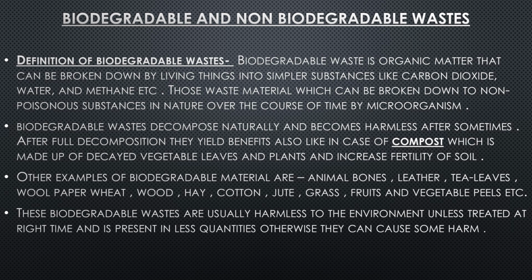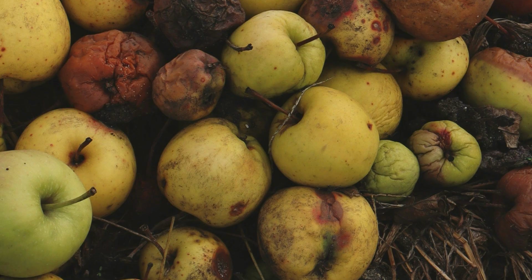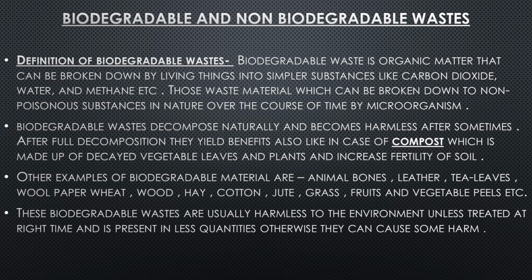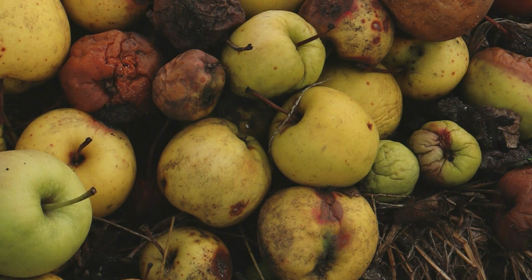But when these vegetable peels are put in some place, they turn into compost. This is very helpful in agriculture. So this is very useful. We can convert vegetable peels and fruit peels into compost.